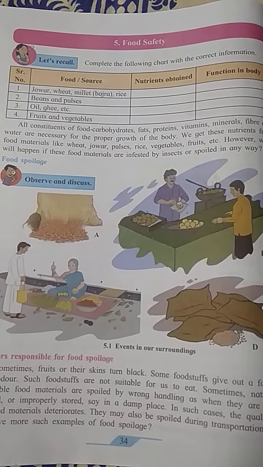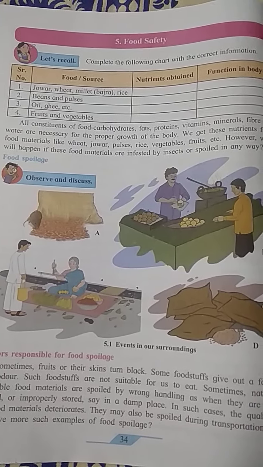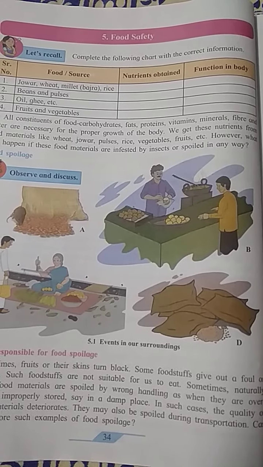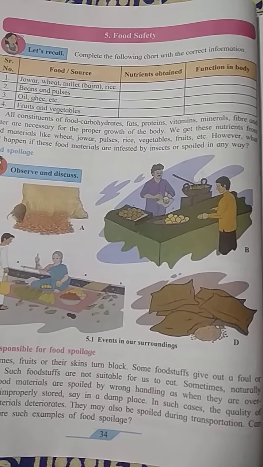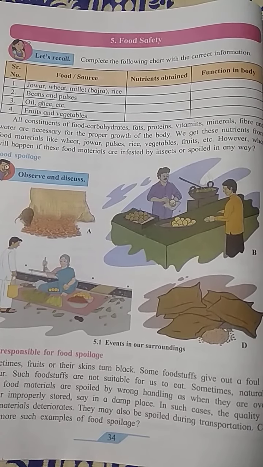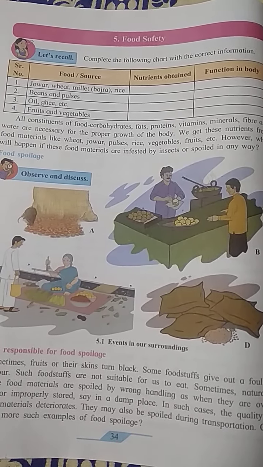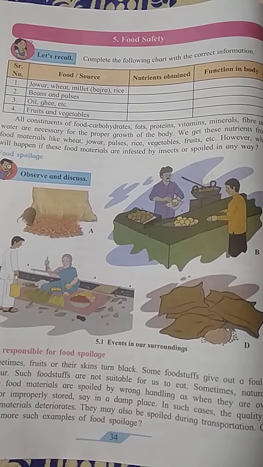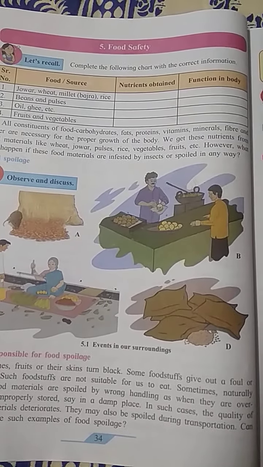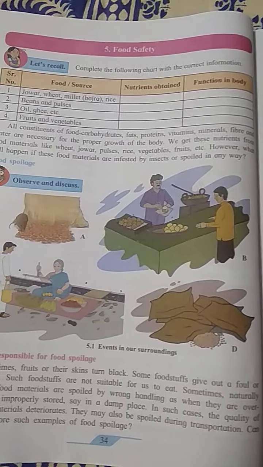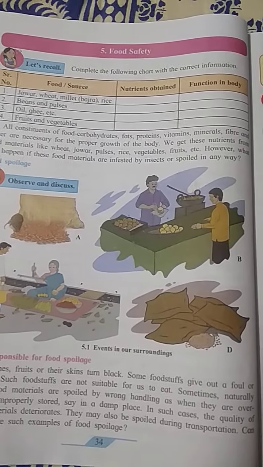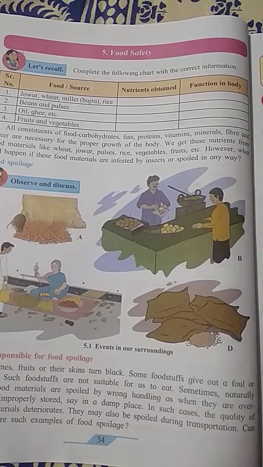Now third one, here students, oil, ghee, etc. The nutrients obtained are fats. And what is the function of fat? Again, it provides energy to our body. Fourth one, fruits and vegetables. The nutrients obtained are vitamins and minerals. And the function of vitamins and minerals is to give immunity and resistance to the body as well as to help in all life processes.